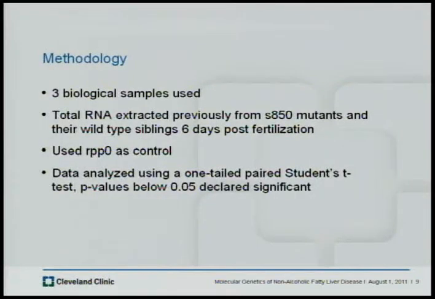So for our qPCR, we used 3 biological samples. These samples were prepared by extracting total RNA from the S850 mutants and their wild-type siblings 6 days post-fertilization, and then converting this RNA to cDNA. The gene RPP0 was used as a control based on studies that have shown that gene expression is consistent in mutant and wild-type zebrafish. The data was analyzed using a one-tailed paired t-test, and p-values below 0.05 were declared significant.